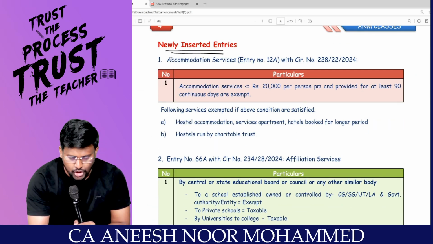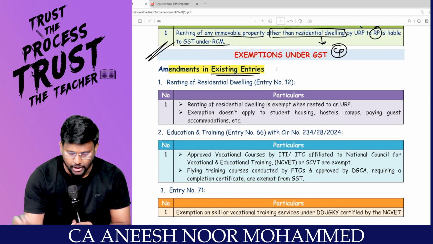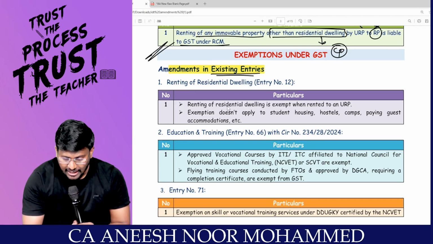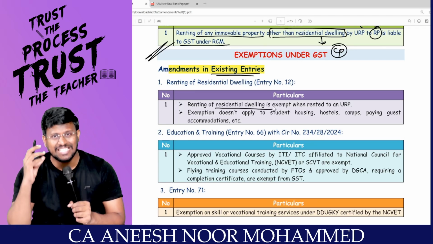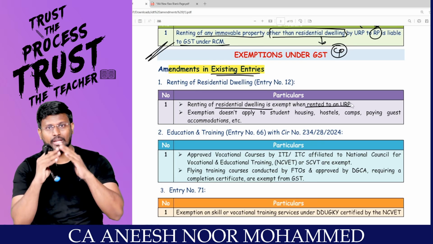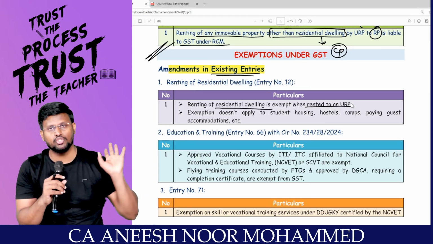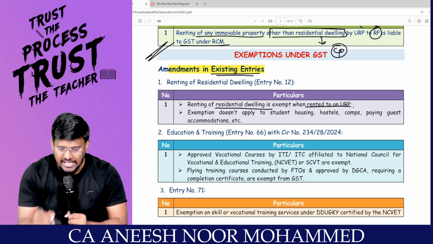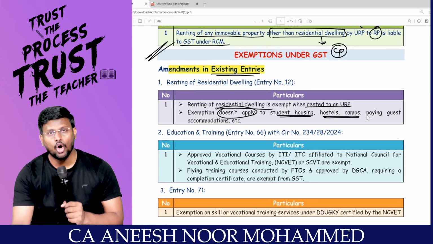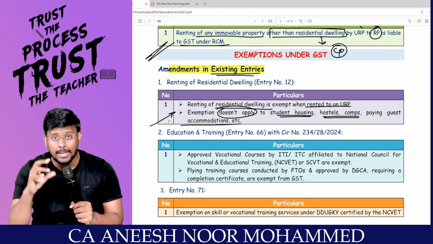Number 1 is accommodation services. Newly inserted. Let me complete the first one, existing, then I will come to the accommodation. Renting of residential dwelling. We already know that renting of residential dwelling for residential purpose to an unregistered person is exempted. Simple, there is a residential dwelling which has been given to an unregistered person. It is exempt from GST. But they are saying that this exemption does not apply to student housing or hostel or camp or paying guest accommodation. Sir, there is an exception created.